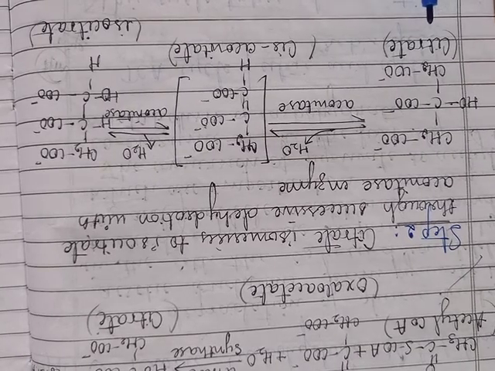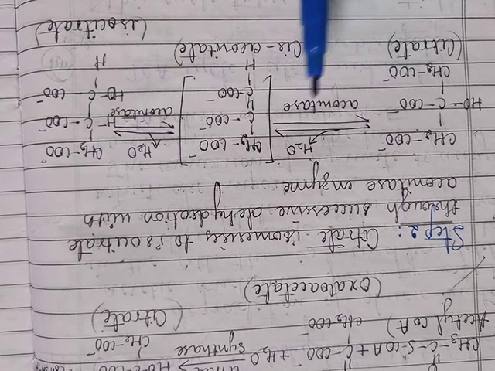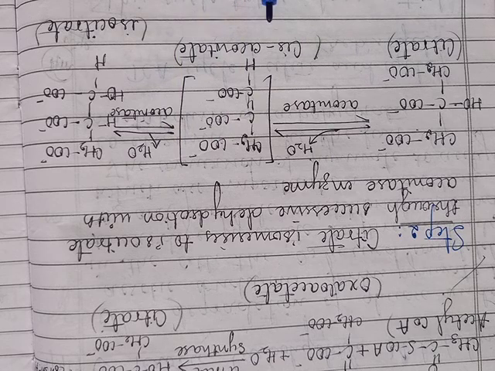So here you can see the citrate formed in step 1 undergoes isomerism to form the isocitrate through successive dehydration. First it will form the cis-aconitate in the presence of the enzyme aconitase. Then it further gets dehydrated again in the presence of aconitase to form the isocitrate.